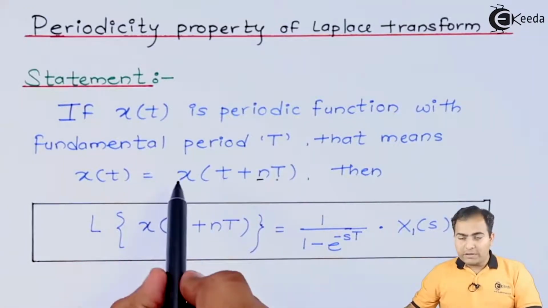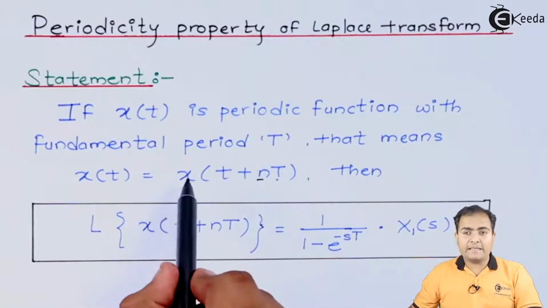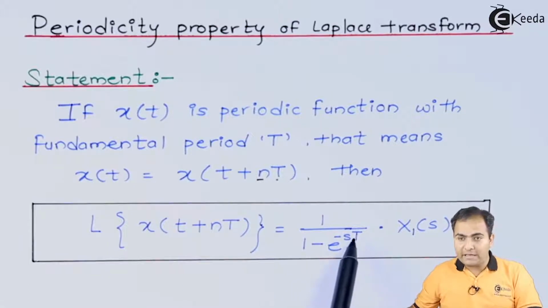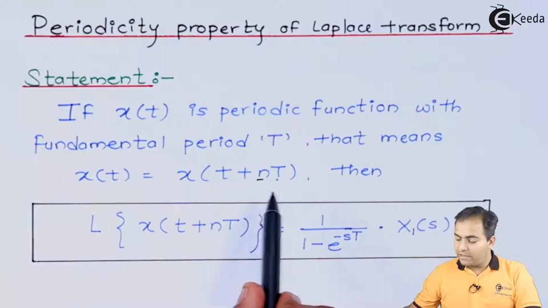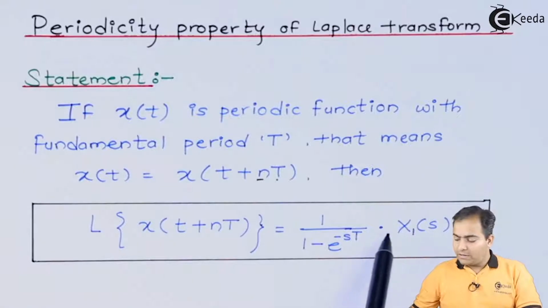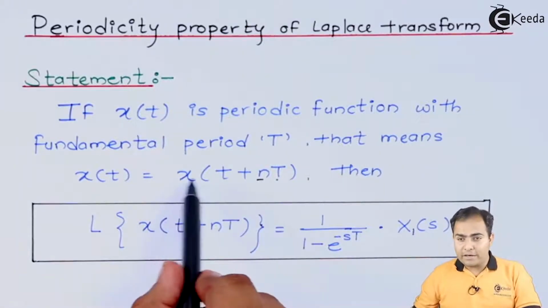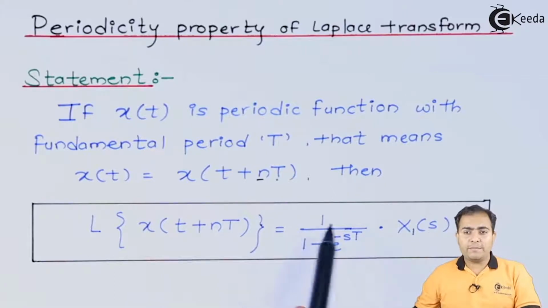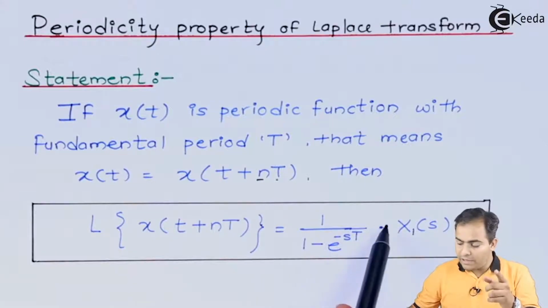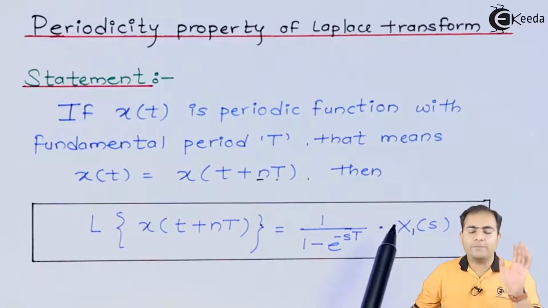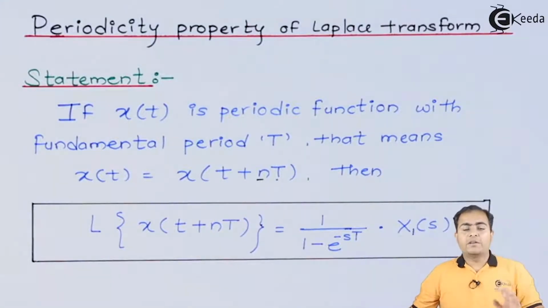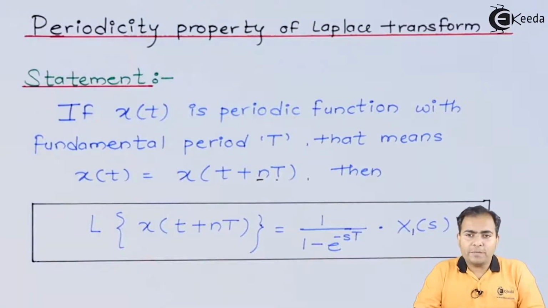Now, the Laplace transform of such a periodic signal is 1 upon 1 minus e to the power minus sT, where capital T is nothing but the period of that signal, into x1 of s. I'll tell you what x1 of s is later, but just remember the Laplace transform of this periodic function is represented by 1 upon 1 minus e to the power minus sT into x1 of s. x1 of s is much more important because we can easily calculate the time period T, but x1 of s is important. So let's prove this property.